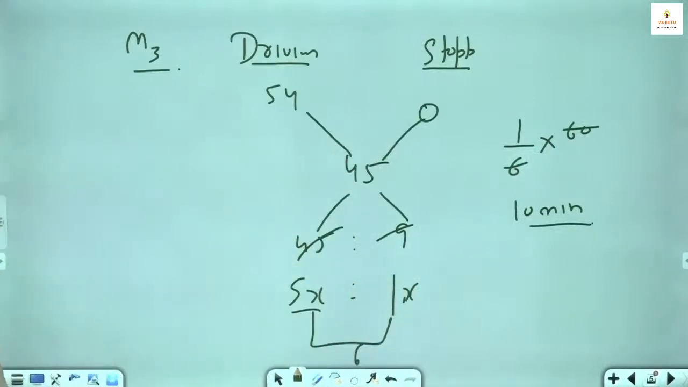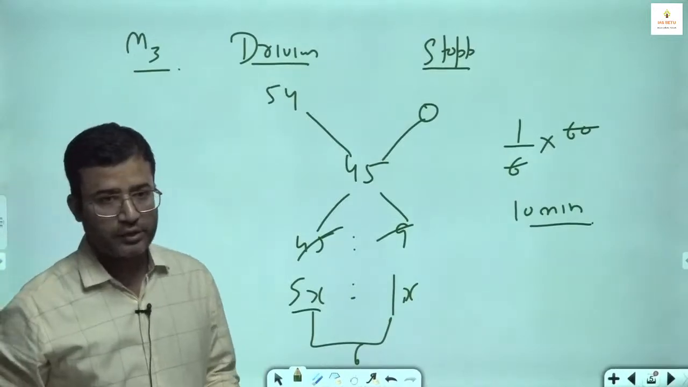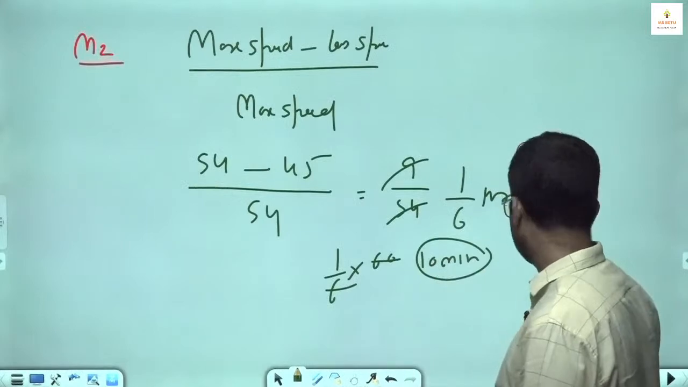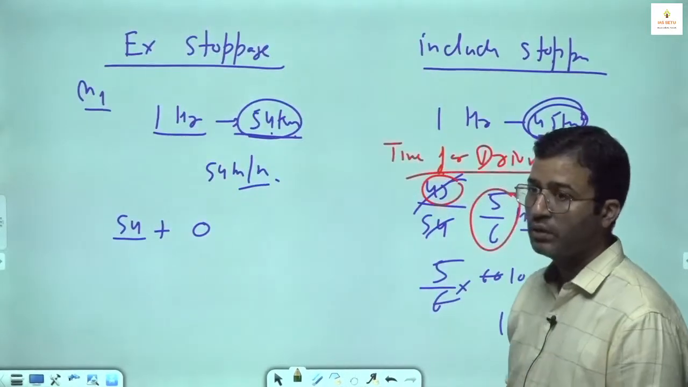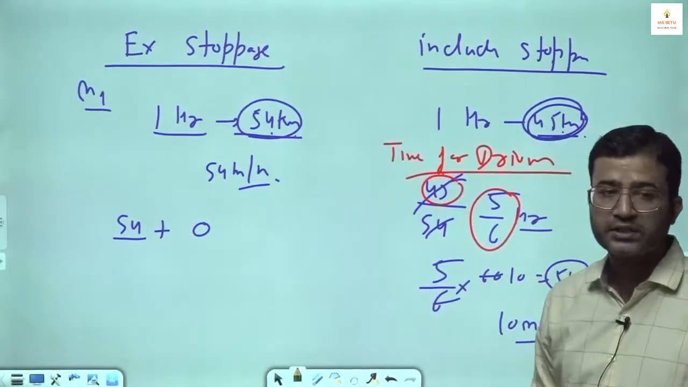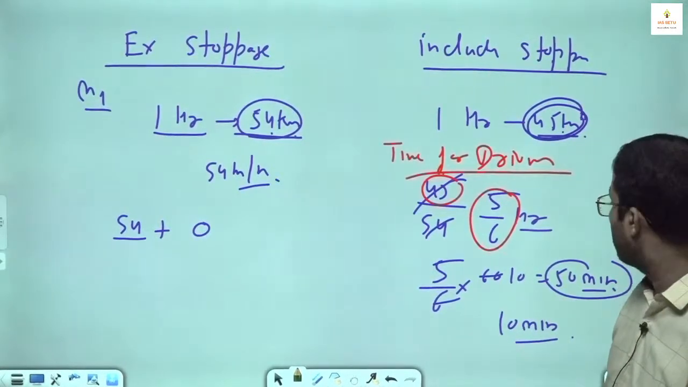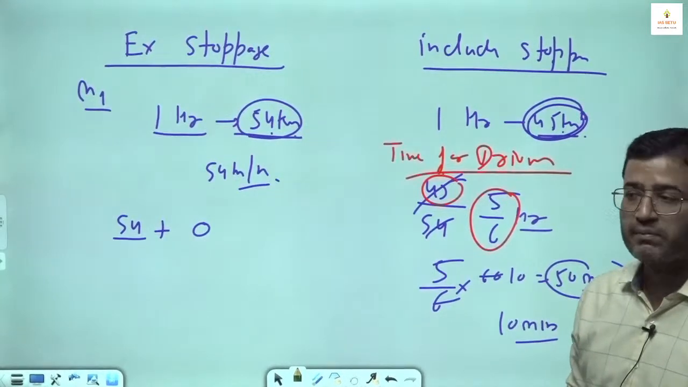Next is question number 2. It's up to you. If you want to use alligation, you can use it. If you want to use this formula, you can use it. If you want to use the concept, actually, like what distance you cover? 45 at a speed of 54. So for how many minutes are you driving? 50 minutes. What is the stoppage time? 10 minutes.